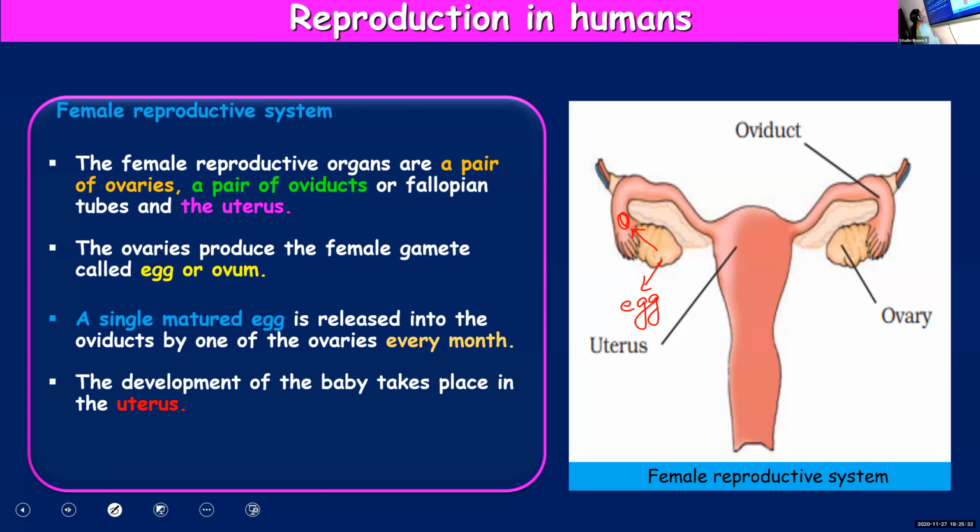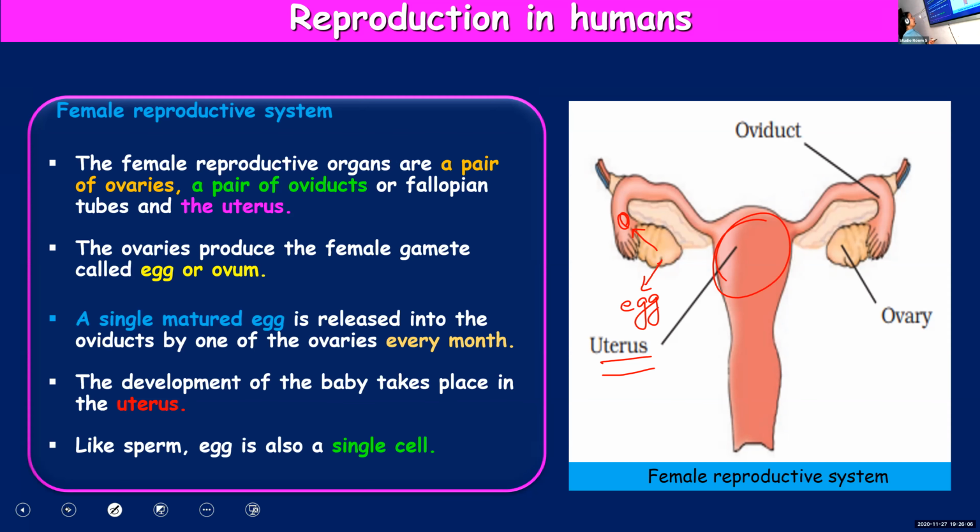And the development of the baby. So baby will be developed inside the uterus. So this is uterus or the womb where the baby will develop. The development of the baby takes place inside the uterus. And egg is also a single cell, unicellular. Sperm is also unicellular. Both eggs and sperms are single-celled structures.